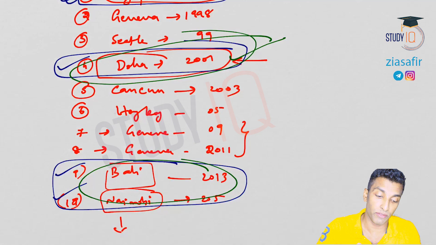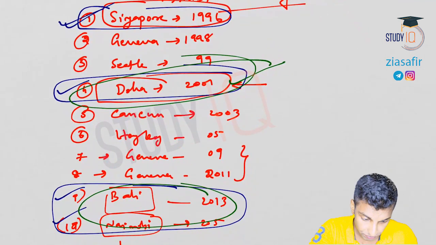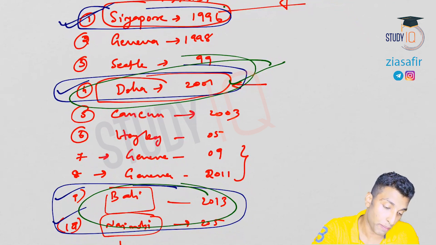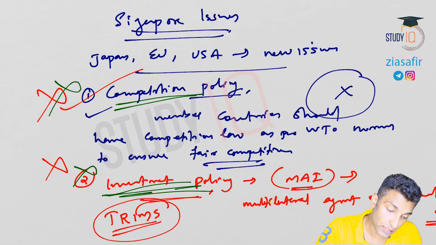Okay, then we have started off with ministerial conferences. So these are the ministerial conferences: Singapore, Geneva, etc. Out of this, in the first discussion, we have completed Singapore. We have discussed the Singapore issues.